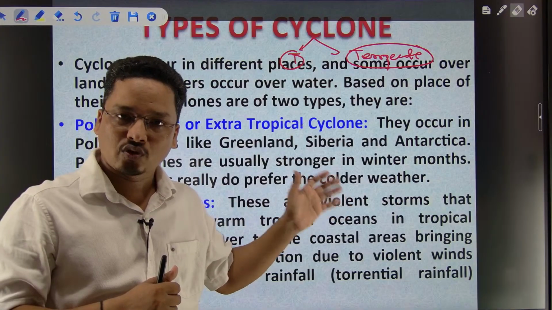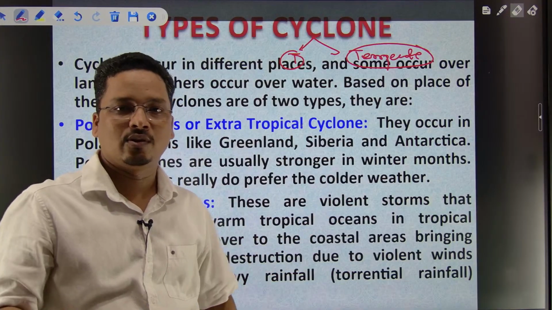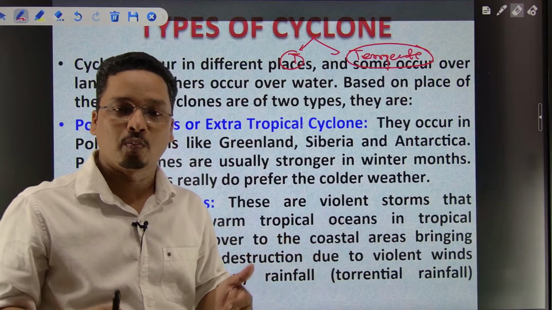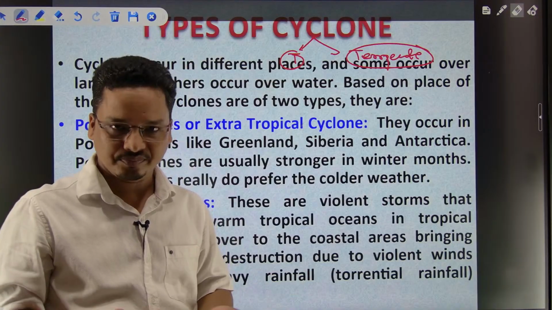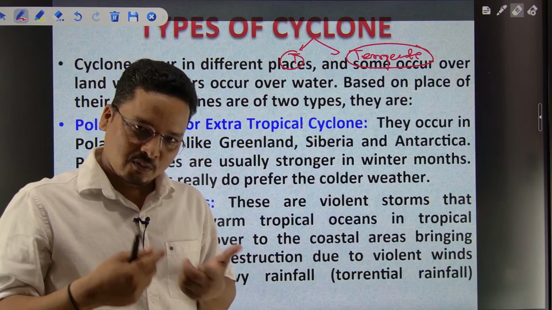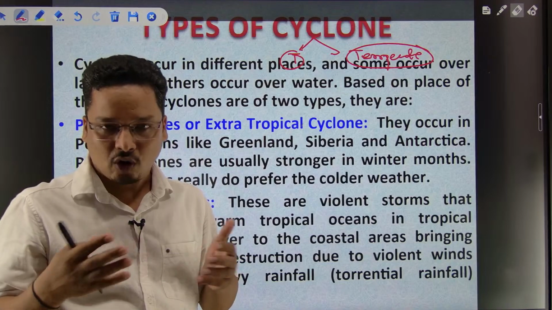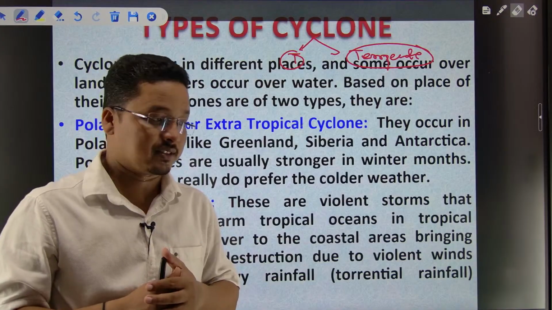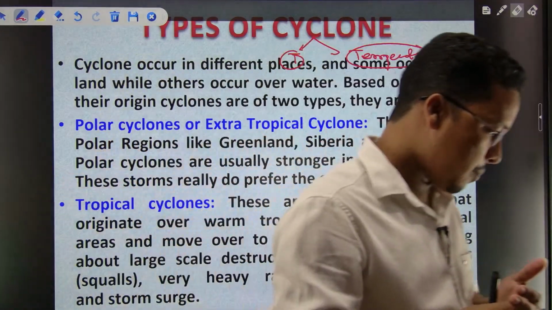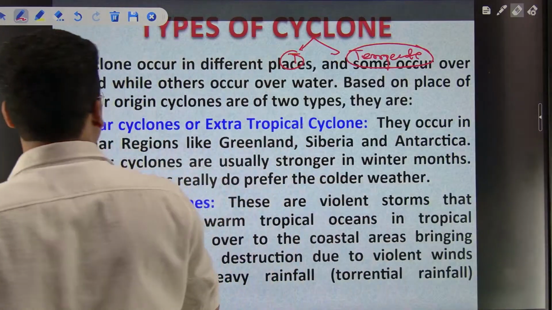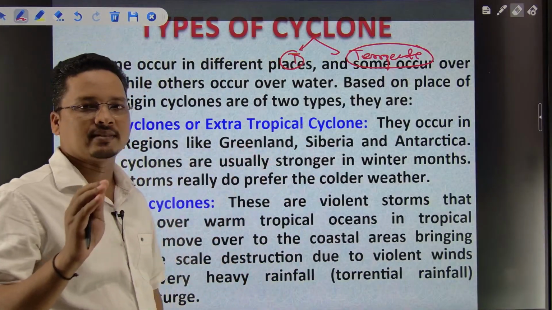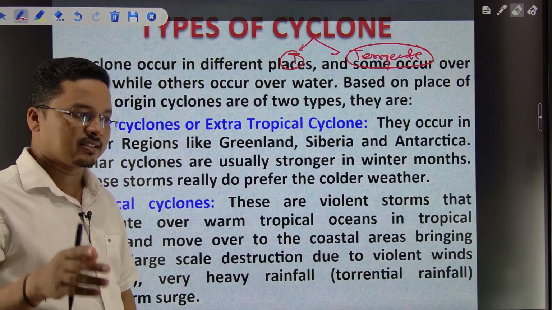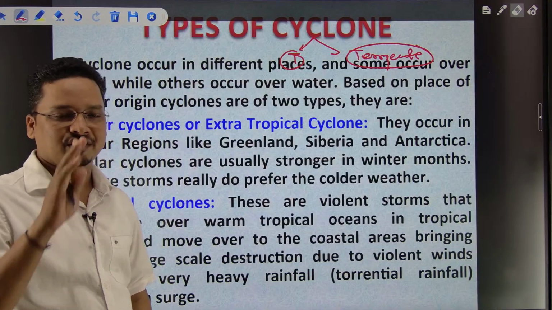But when it comes to tropical cyclones, like recently on the Odisha coast, in the northwestern part of the Bay of Bengal, the Lopar tropical cyclone is forming. This one is a tropical cyclone because it is forming in the tropical region and over the water surface. So we will go through every detail of tropical cyclones, which is necessary for your understanding and for your exam.